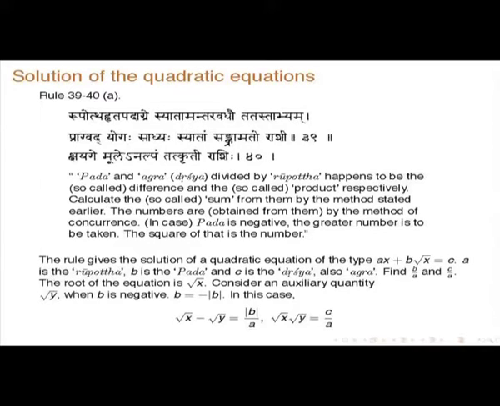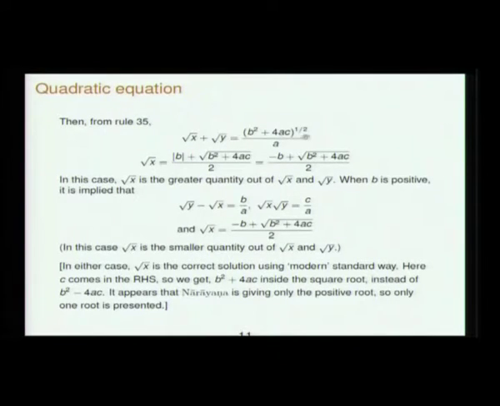So then, this is not the other root, it is somewhat different. He is trying to use the thing. So you find these quantities. Root x minus root y is this, then root x plus root y will be, he is giving this. So finally, root x is mod b, here b is negative. So minus b plus square root of b square plus 4ac by 2.